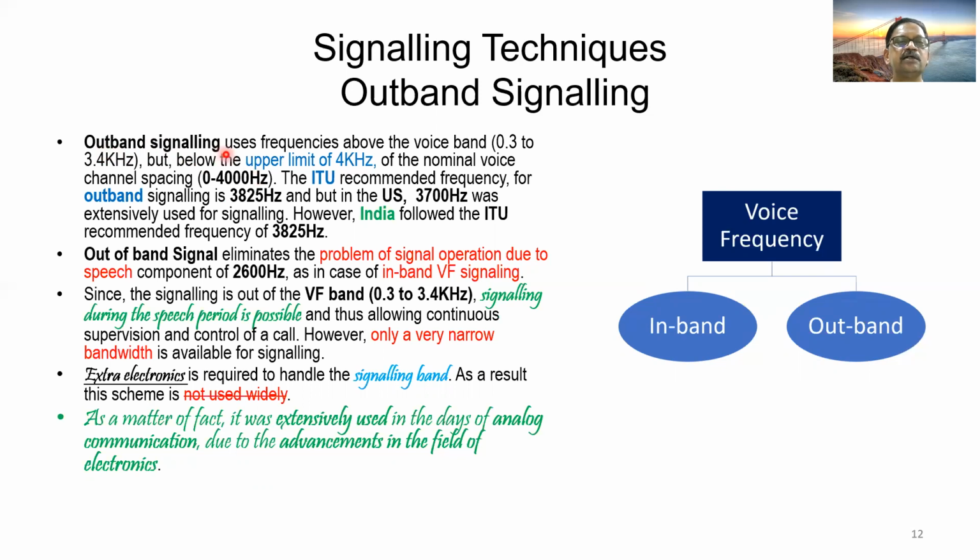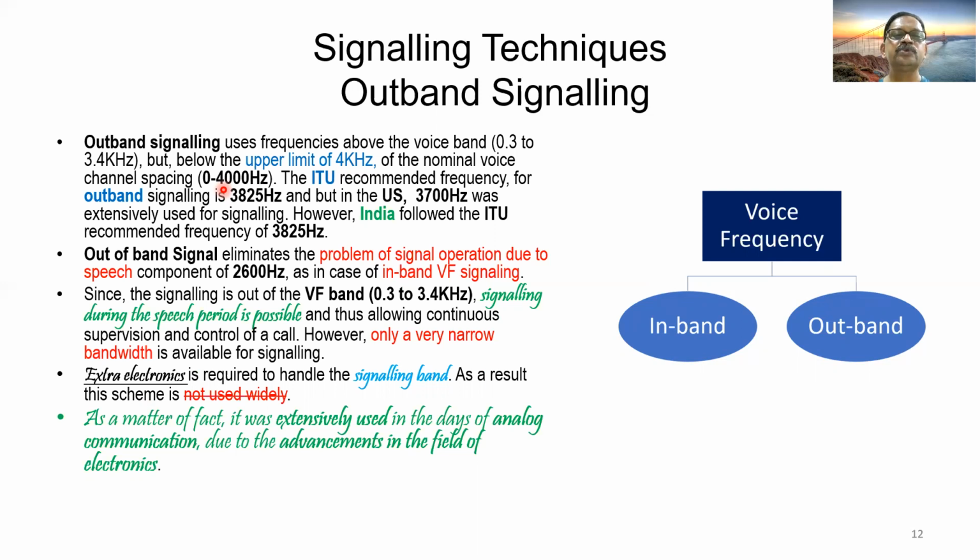Outband signaling uses frequencies above the voice band, that is 0.3 to 3.4 kilohertz, but below the upper limit of 4 kilohertz of the nominal voice channel spacing of 0 to 4 kilohertz. So for each channel, in frequency division multiplexing, we allot a space of 4 kilohertz.